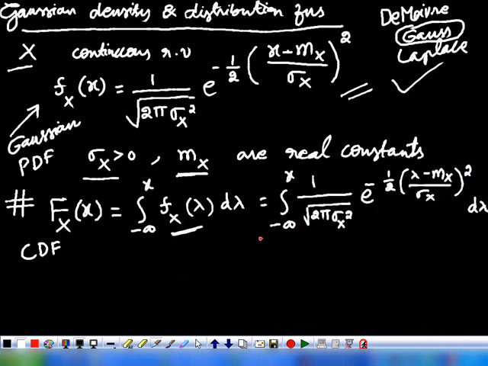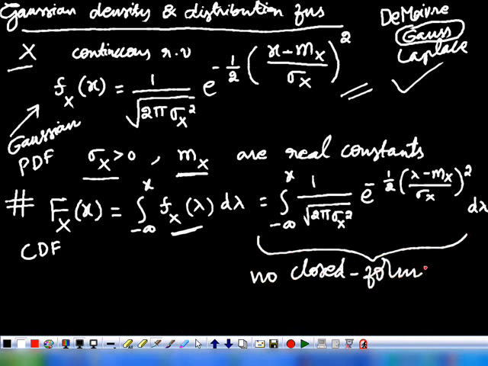Now if you observe this particular integral, there is no closed form solution for it. So how can we solve this integral? In order to solve it, we need to use numerical methods. We can use numerical integration or some other method, and then we can calculate that integral.